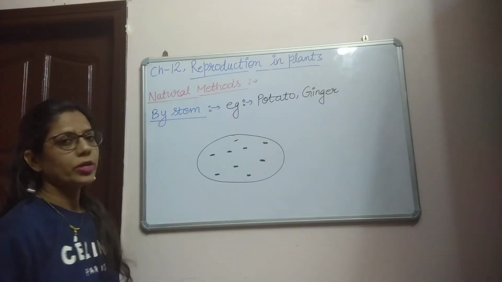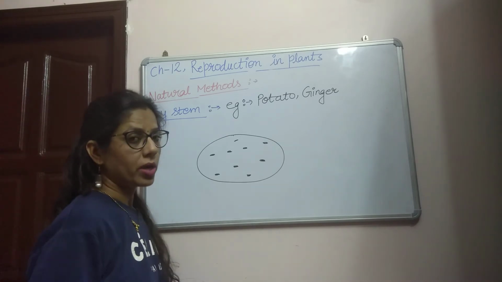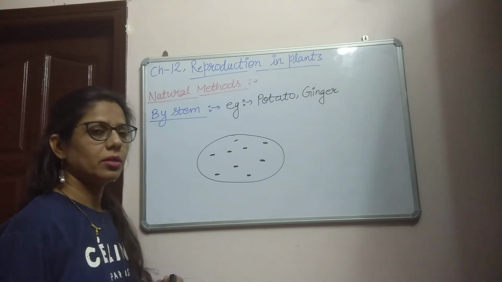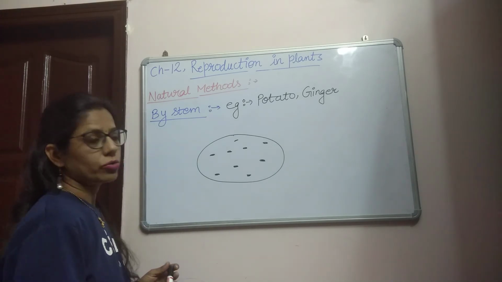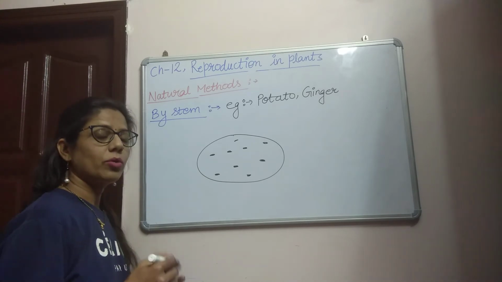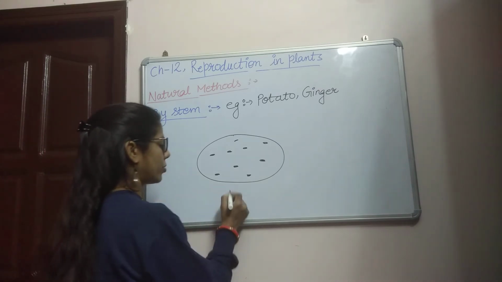Now the next type of natural method is stem. It means we can grow a new plant through the stem also. Examples are potato and ginger, like onion, like turmeric. These are also examples of stem. It means in these plants the stem can grow into a new plant. You can see this is the diagram of potato.